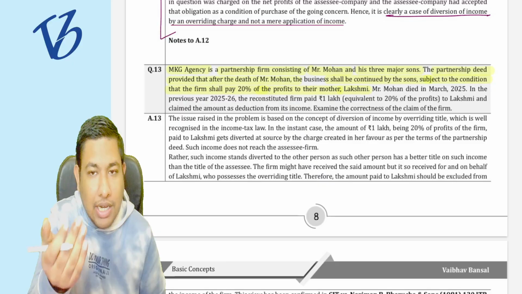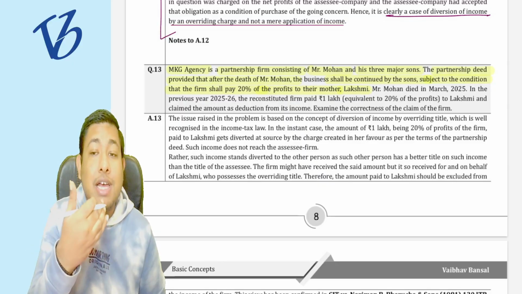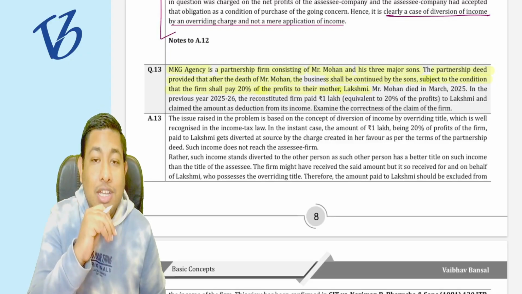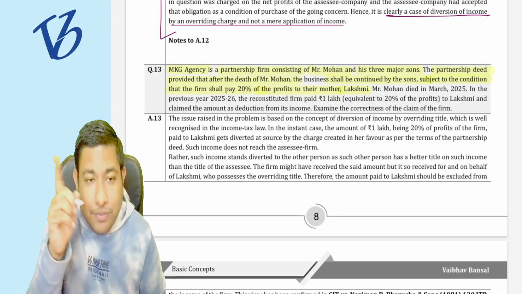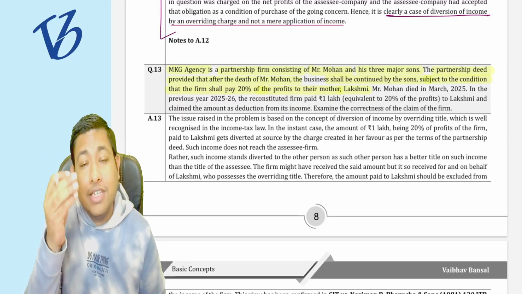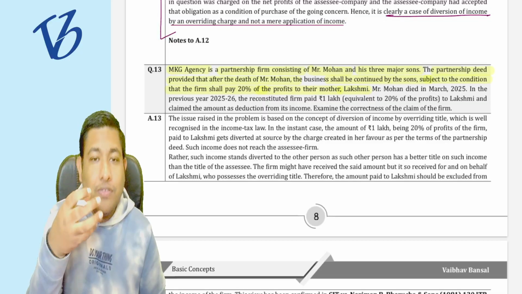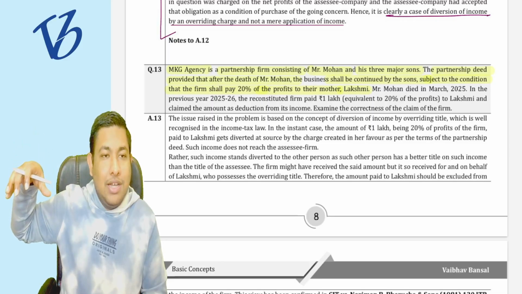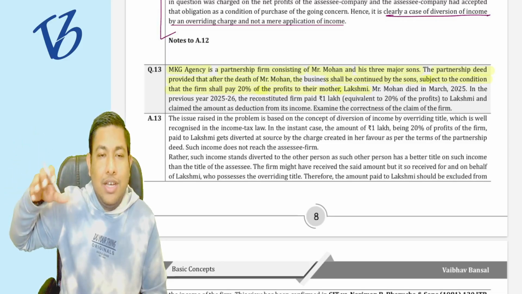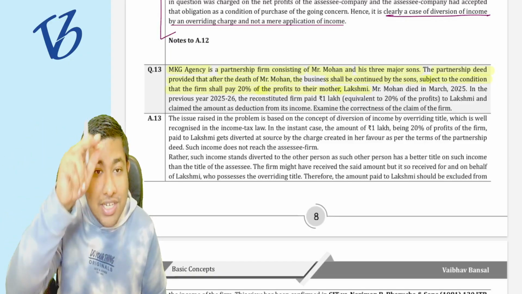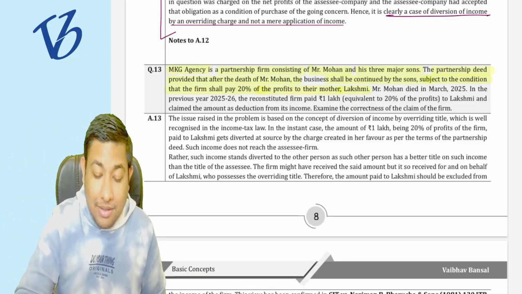Okay, it was written in the partnership deed, so it is an agreement, and if it is an agreement, then it is a case of diversion. And if this is a case of diversion, whatever the profit is given to the mother is going to be taxed in her hands, not in the hands of the firm, that we have already discussed in the case of the board notes.